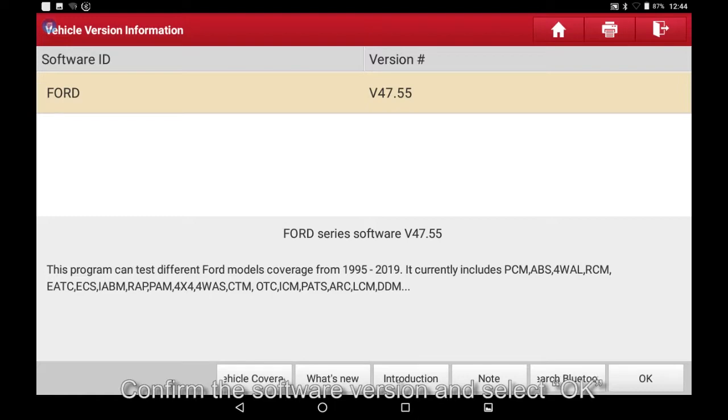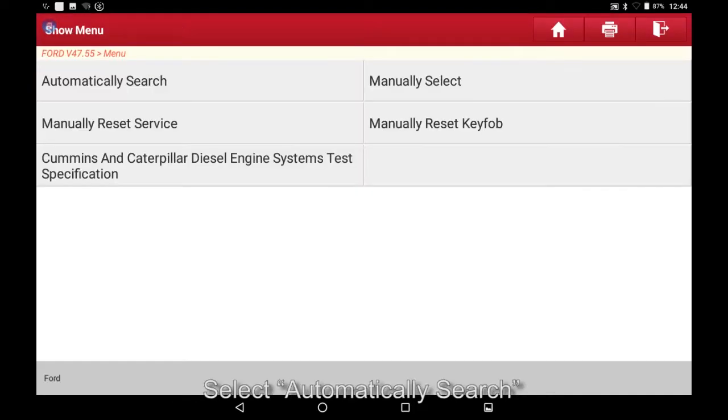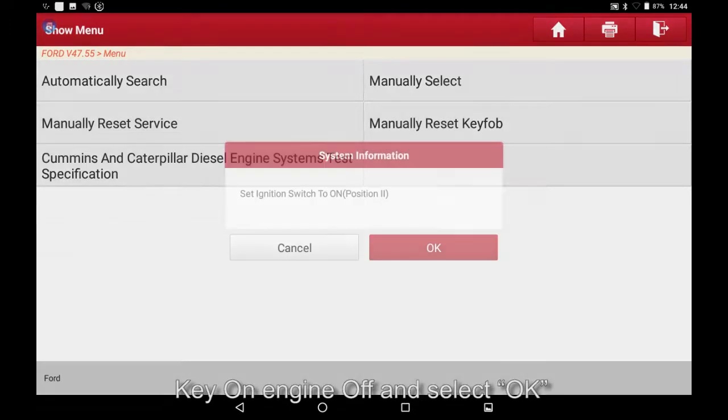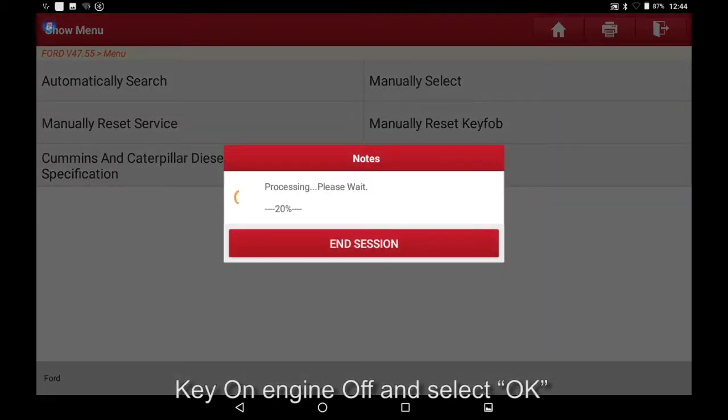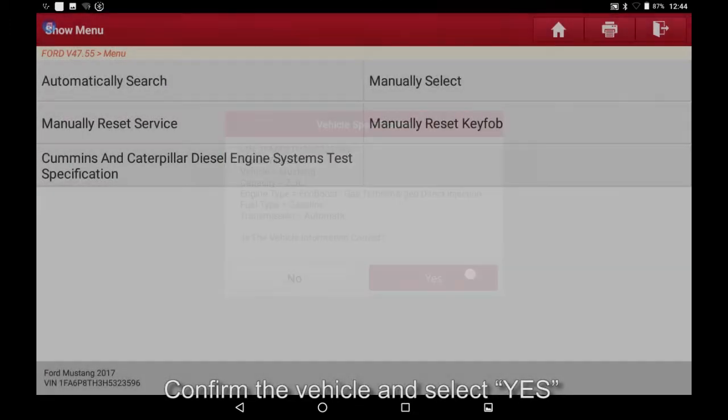Confirm the software version and select OK. Select Automatically Search. Key on Engine Off and select OK. Confirm the vehicle and select Yes.